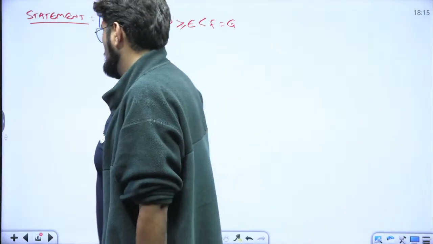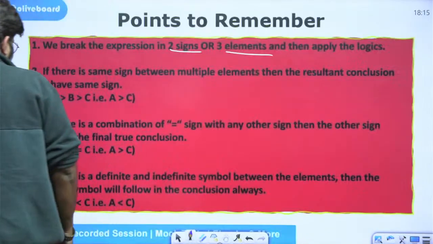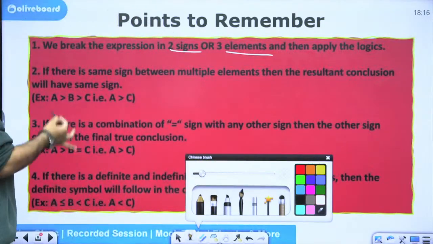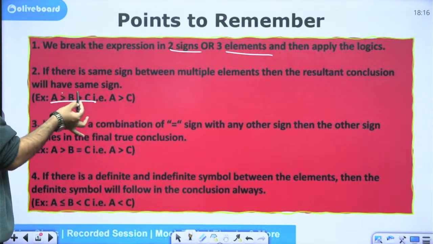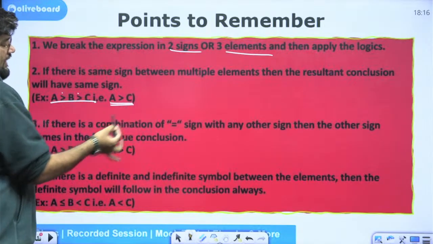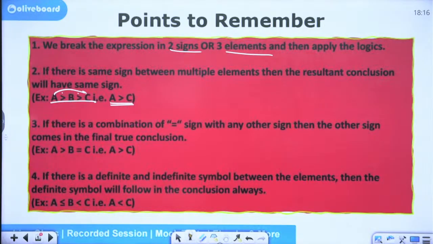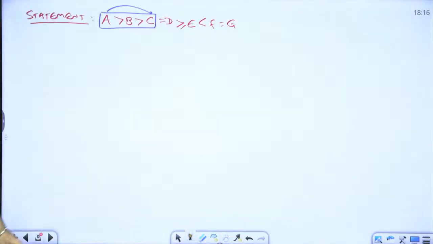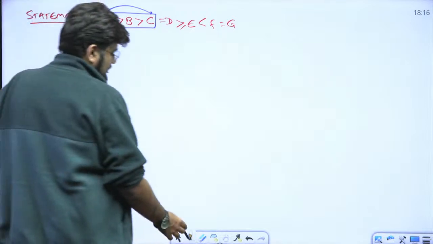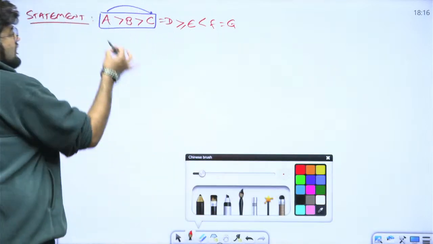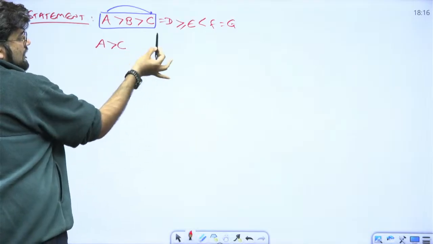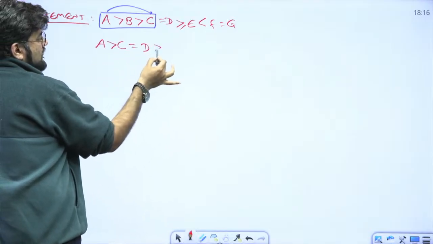Now, rule number 2, that is how you start solving. Rule number 2 says, if there is the same sign which is being repeated, that same sign will be carried forward between. That is what is happening here. How do I find a relationship? You can see there is the same sign here. So I can say A is greater than C. The rest of them will follow as it is.